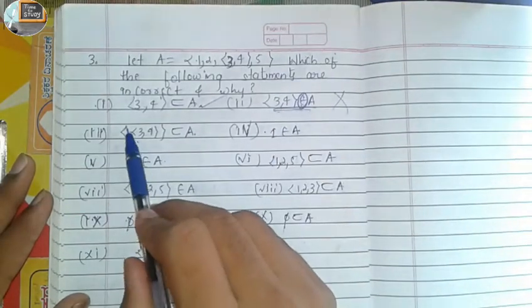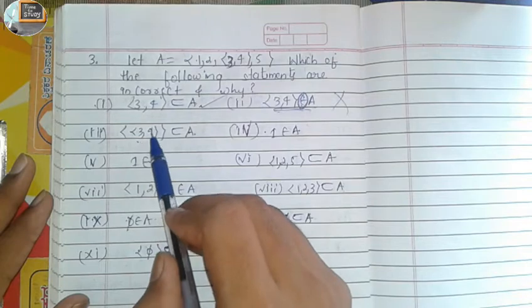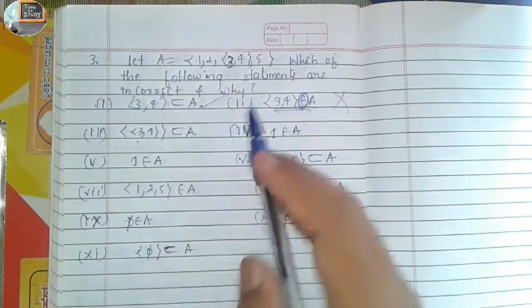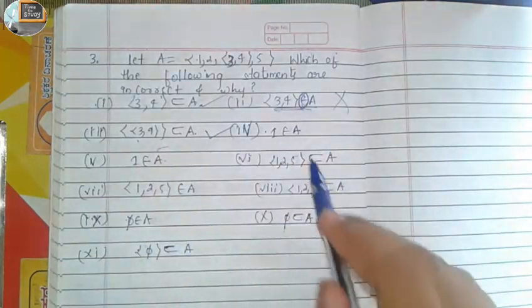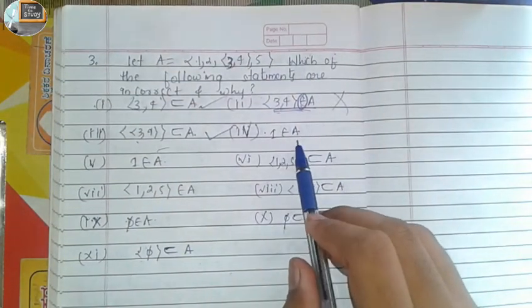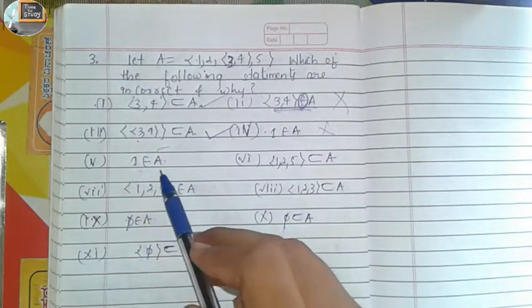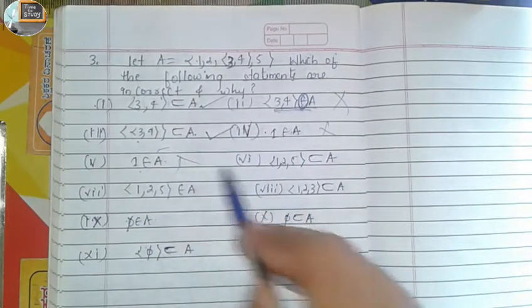And is it with the flower bracket? In the flower bracket {3, 4}, if the flower bracket is completed, is it a subset of A? Yes, this is the correct way to write. Is it 1 belongs to A? No, this is wrong. Is it 1 belongs to A? This is the same, this is wrong.